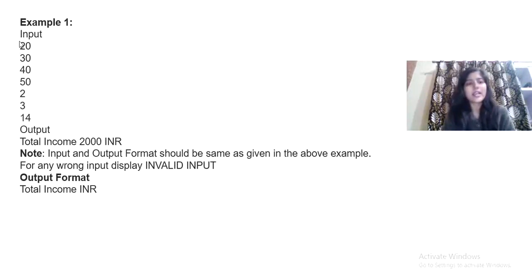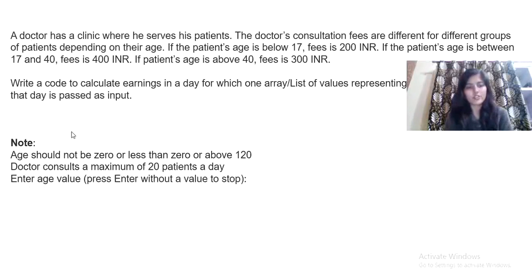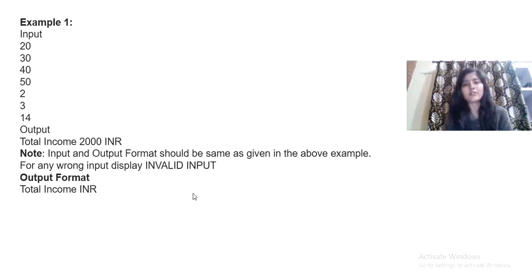So these are the patient ages given in the input, right? And if you don't want to get further ages, we simply have to press enter, as mentioned here also: press enter without a value to stop. That is, you simply have to give a blank to stop taking further input ages, right? So you can see the output we are getting is 2000 INR, because 2030 is lying between the range of 17 to 40, right? So for 20 and 30 he will get 400 each, so it is going to be 800.